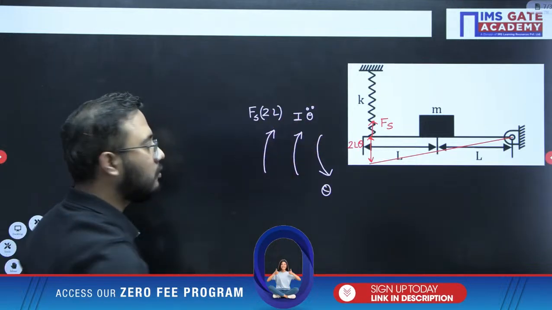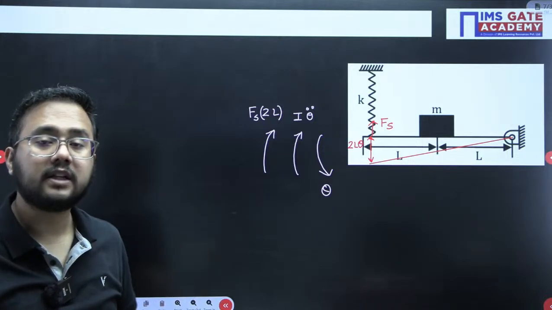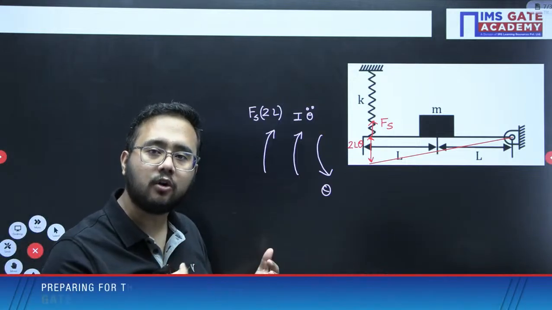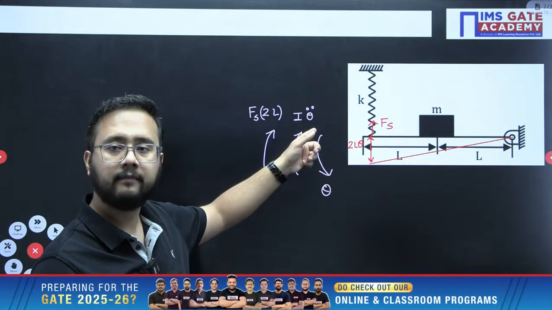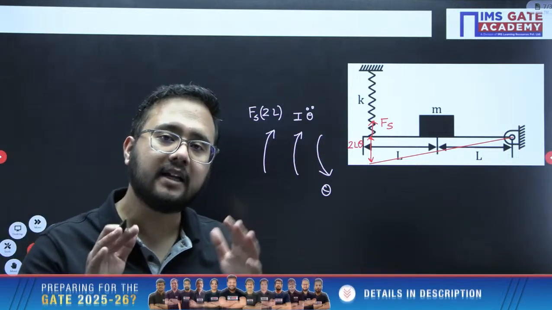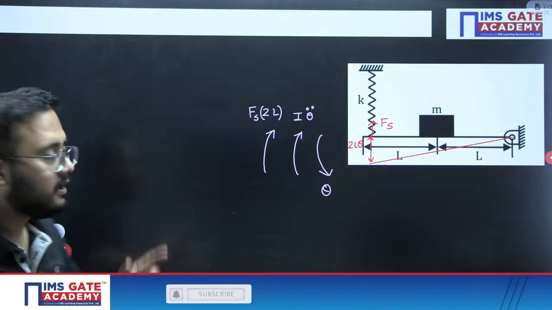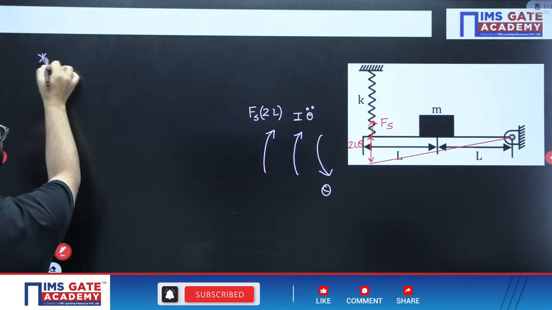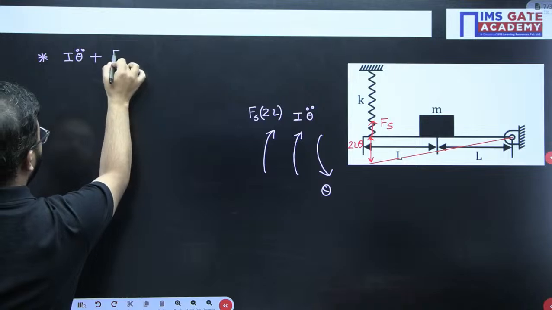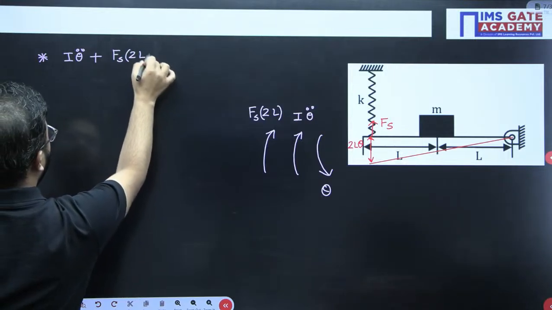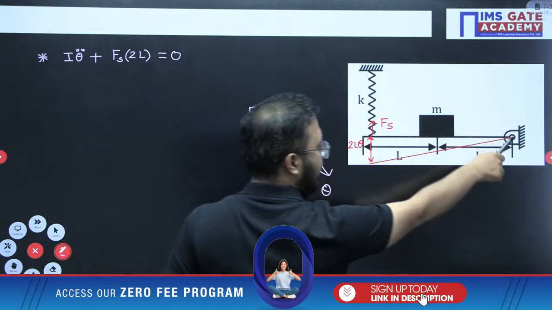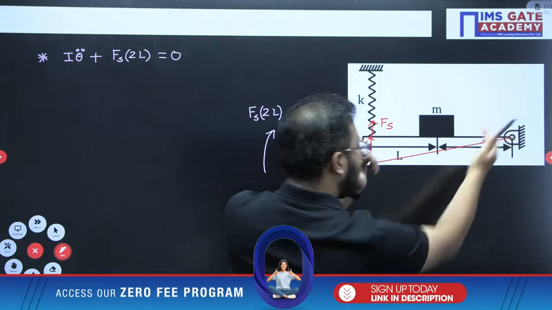So these are the two total torques that we are going to add, so that we'll get the equation of motion. I will be adding all the torques including the inertia torque. And if I add, the final answer should be 0. And from that we will be getting the equation of motion. So let us see how we will do that. Inertia torque I theta double dot plus the spring force Fs multiplied by 2 into L. 2L is basically the distance because that is the spring force at this point. Moment would be calculated just by multiplying 2L with the Fs value.